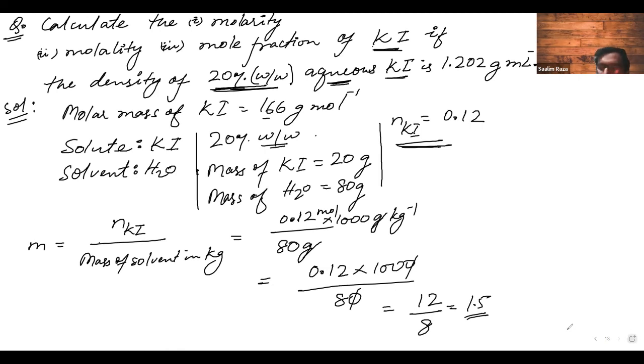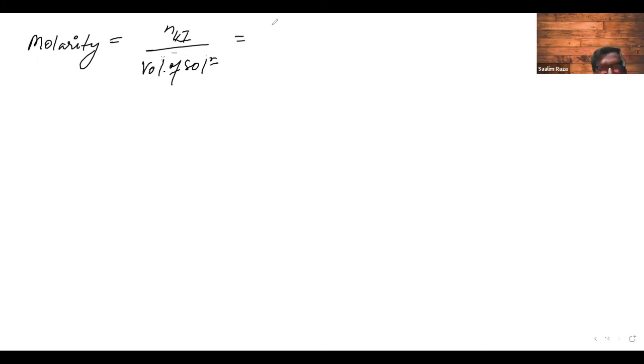We are done with mole fraction. We are done with molality. Let's move on to molarity. For molarity, what is the formula? It is the number of moles of KI upon volume of solution. So we know the number of moles of KI is equal to 0.12. We don't know the volume of solution in liters. We need to find this. It's easy. Nothing to worry about.